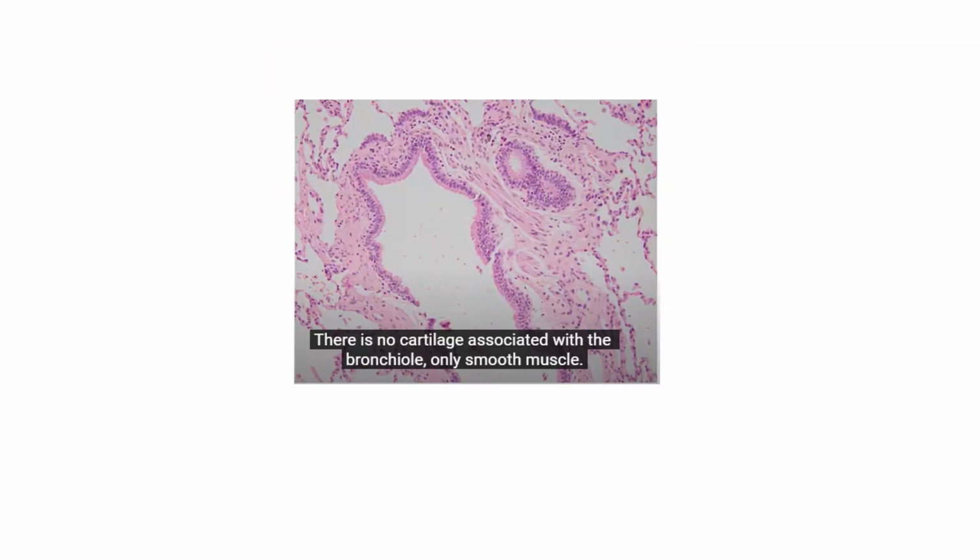So the important distinguishing feature from the bronchi is that there is no cartilage in the bronchiole, only the epithelium, which is columnar, ciliated columnar, or cuboidal in the respiratory bronchiole, and a layer of smooth muscle cells, very clearly seen here, surrounding the bronchiole. So this is a TS passing through the bronchiole.